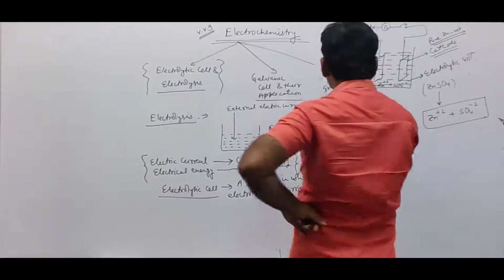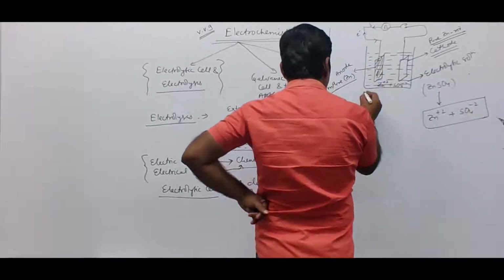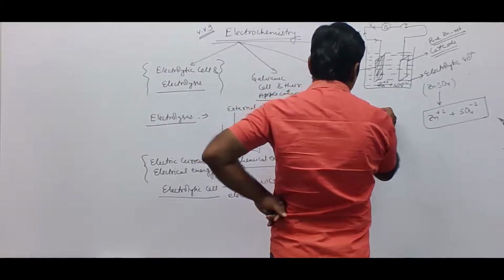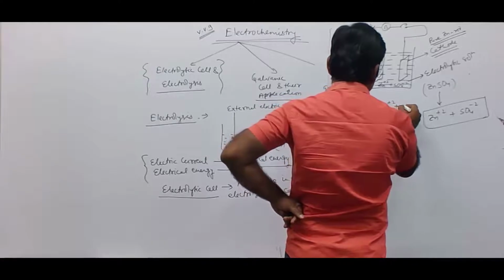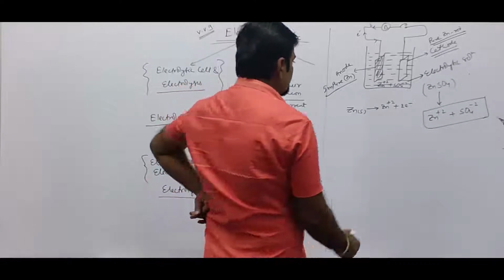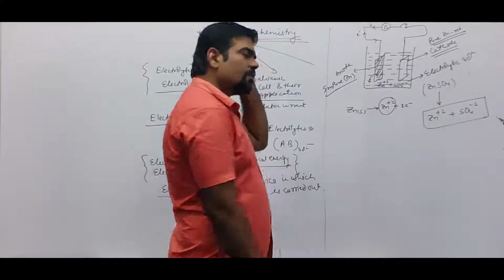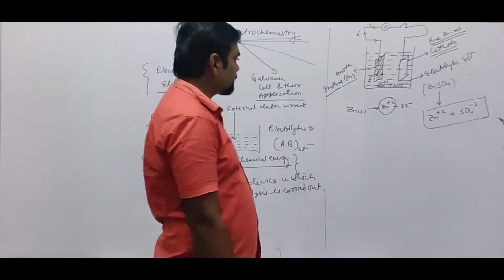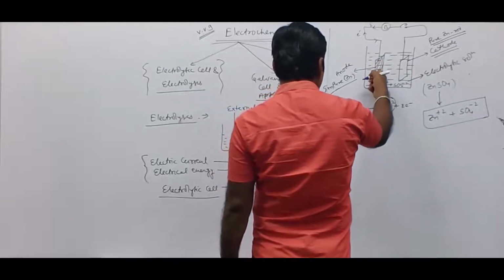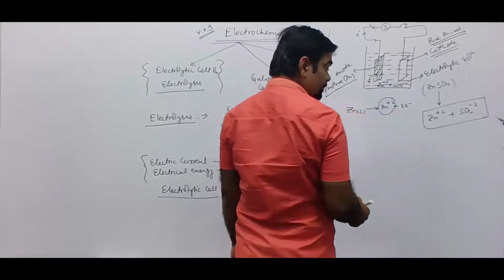What will happen at this zinc rod is that zinc is converted into Zn2+ and 2 electrons. This Zn2+ goes into the solution itself, increasing the concentration of Zn2+ in the solution. So by passing electric current, zinc ions from the zinc rod move into the solution.